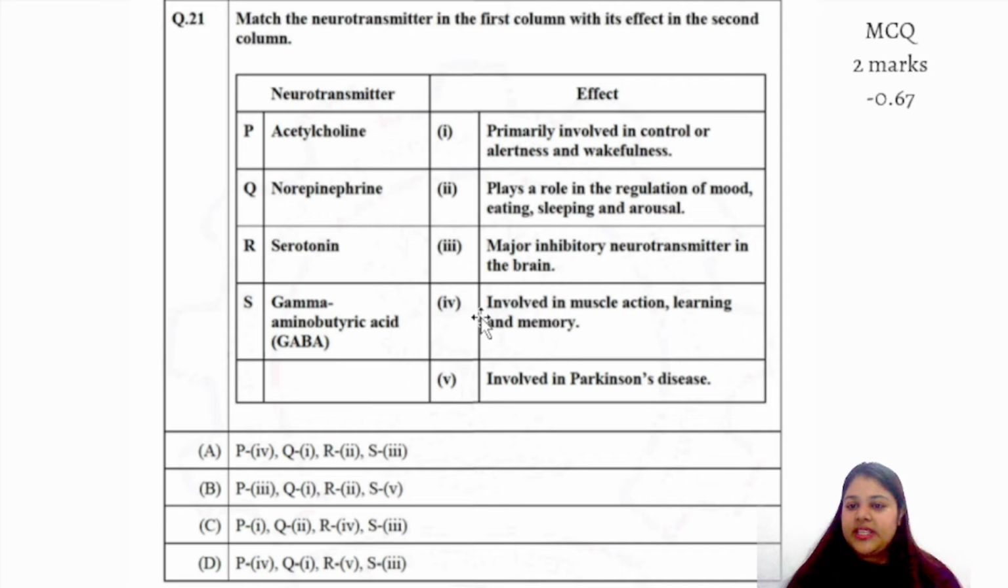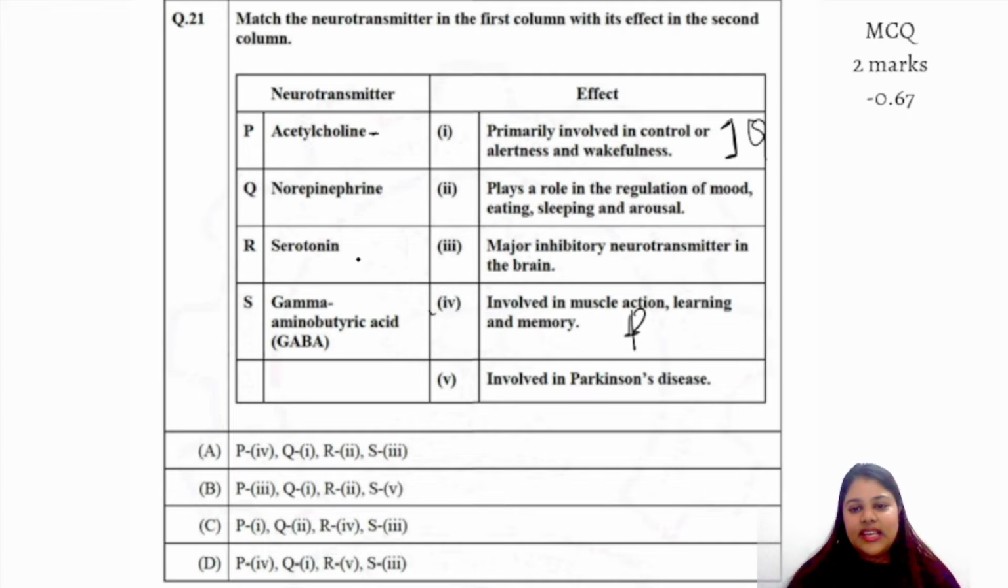Now he asks about the effect of various neurotransmitters, right? Now acetylcholine is basically involved in learning, memory, muscle action and also P. Norepinephrine, it is a part of the sympathetic nervous system, so it is involved in control, alertness, wakefulness. It is not that correctly worded a question here, but if we go according to the question, it is the correct answer.